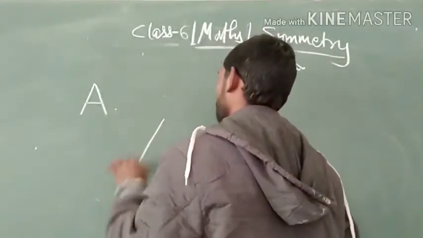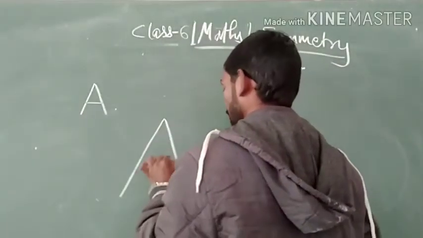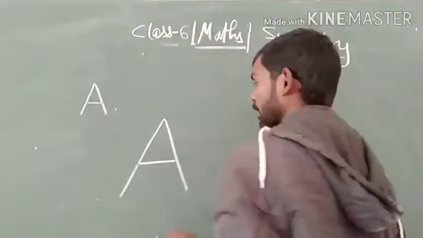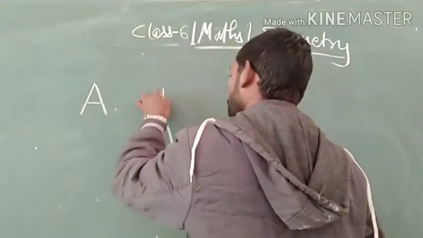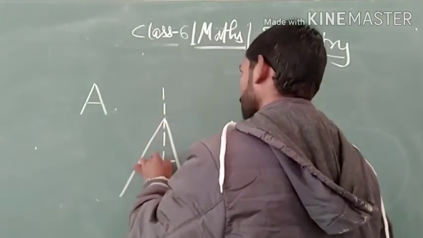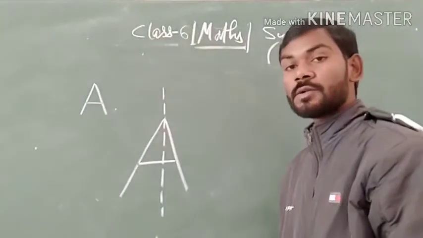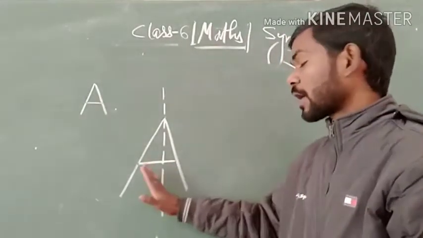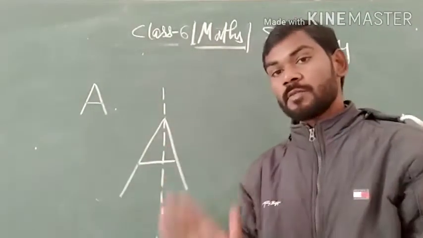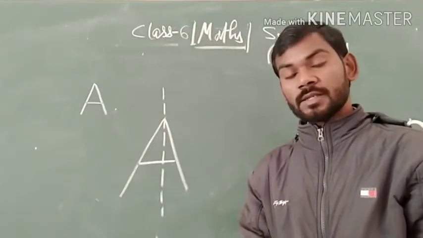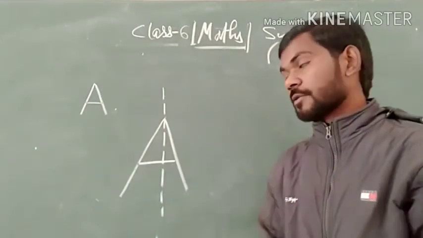If I write it in a large font, you can see that if we divide it like this, each part is the mirror image of the other, and hence it has symmetry.